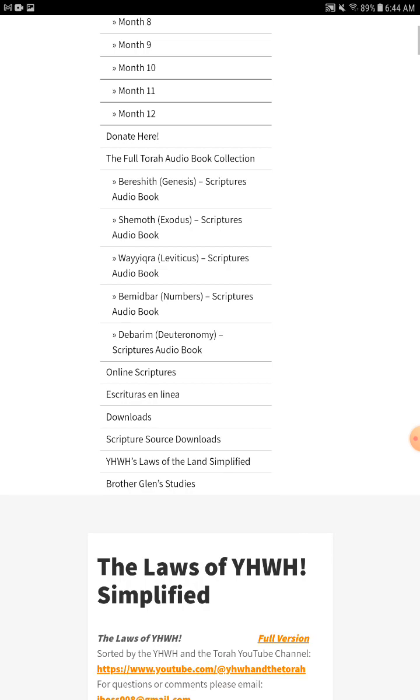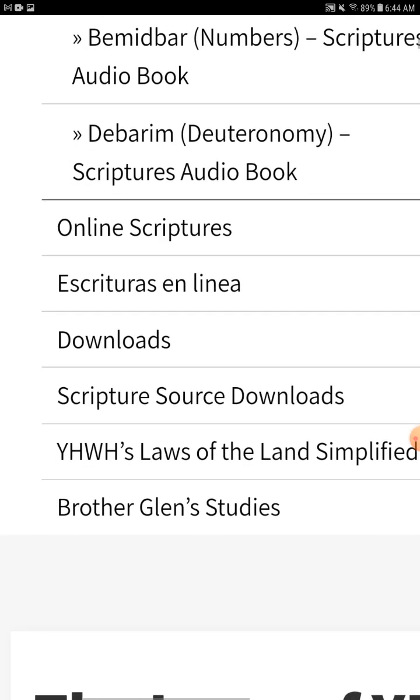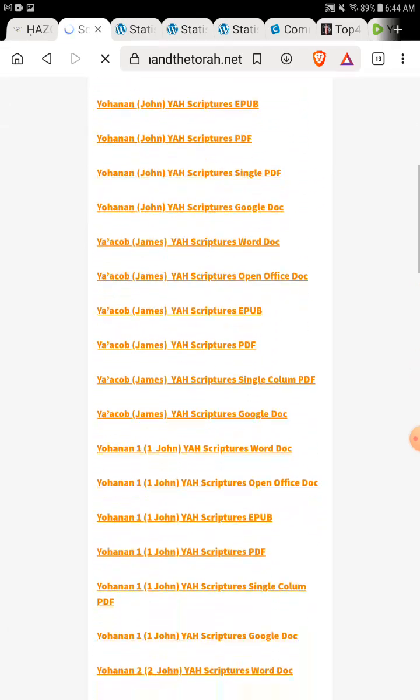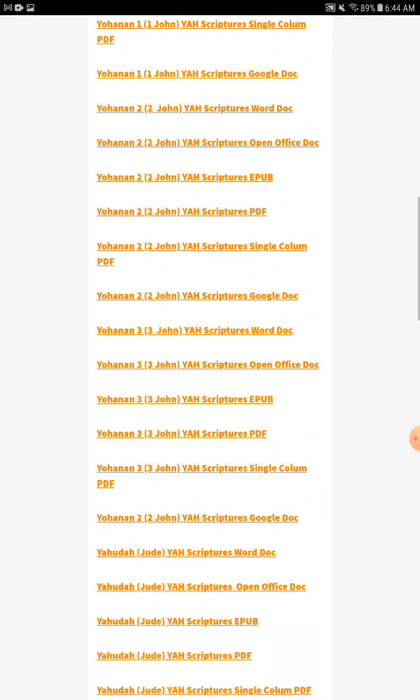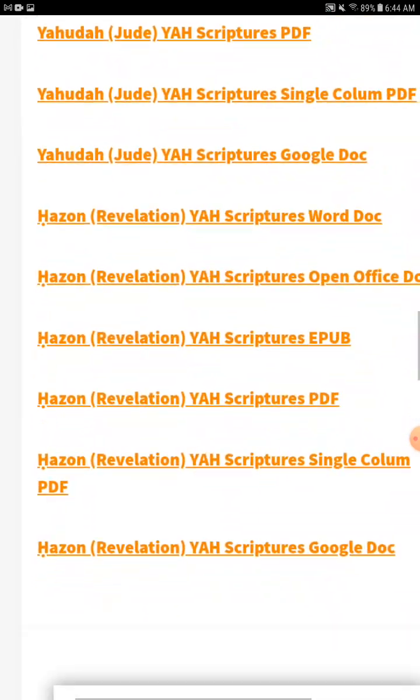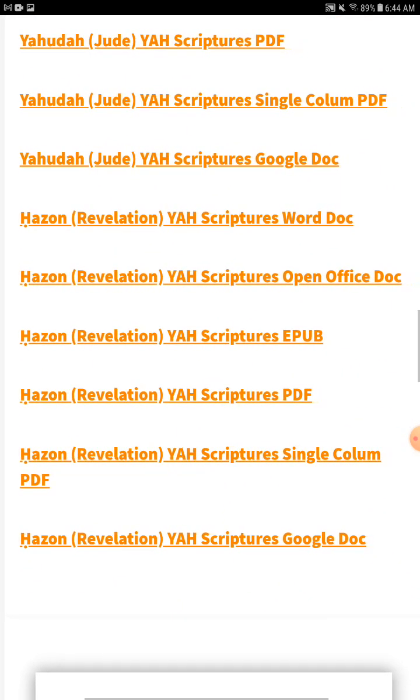Now, the book of Revelations that we're reading right here, if you go to Scripture Source Downloads, there are 5 different formats, and there will actually be 6 when we are done with this. Right here, this is how we have the Open Source Bible Project. There are 6 versions of it right now, and then the 7th will be the WordPress plugin that we have. This is the book of Revelation, and what you guys are reading right now is the one on the WordPress plugin that we're going to be reading here.